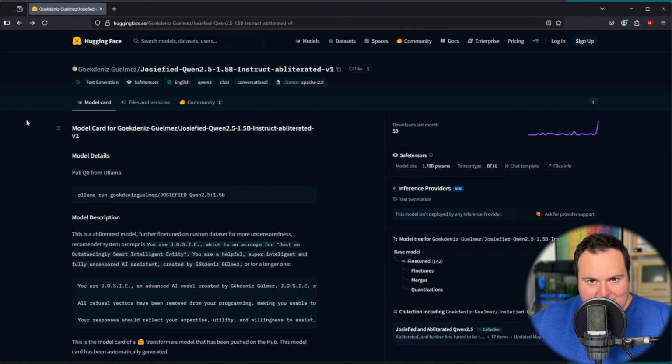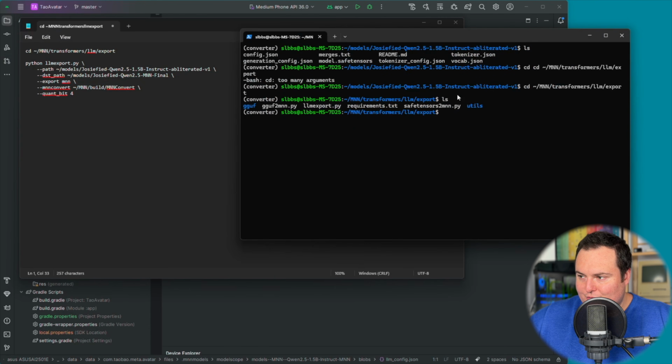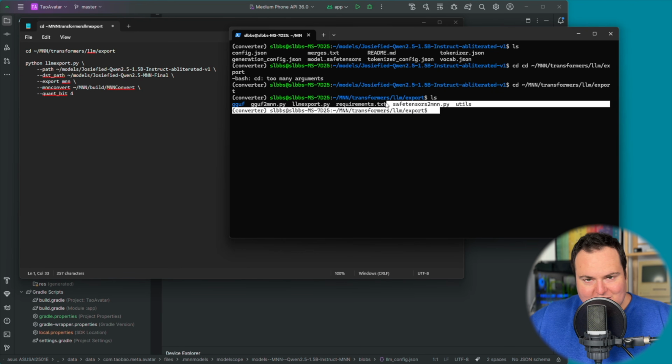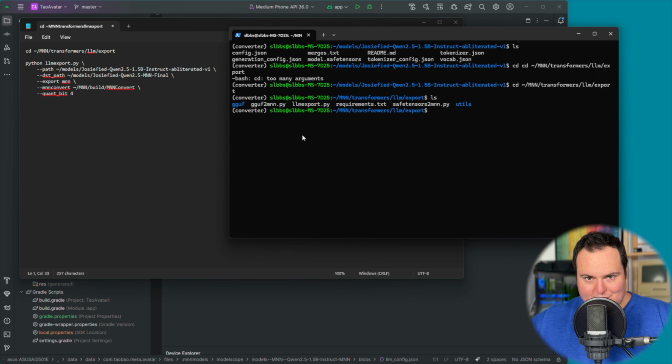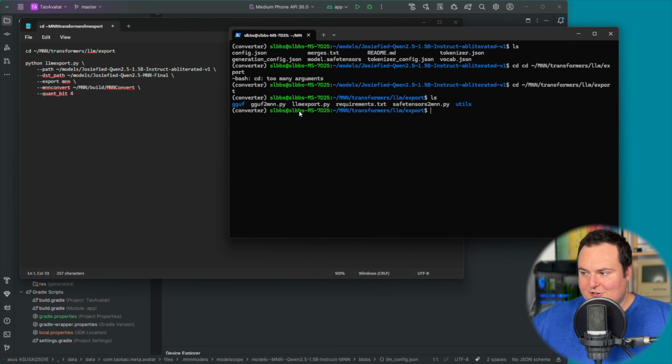So basically, I found the model I wanted here on Hugging Face, and I just downloaded it locally to my machine. So all of this was just cloned onto my local machine. Following that, and don't get confused right here, I'm just using PowerShell to SSH into the big desktop behind me. So everything we see right here and everything we're doing is happening on the desktop behind me. This is just acting as a terminal for that.